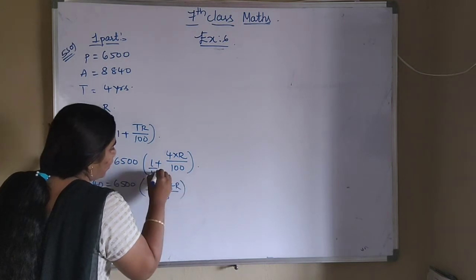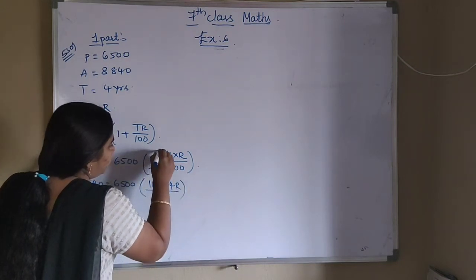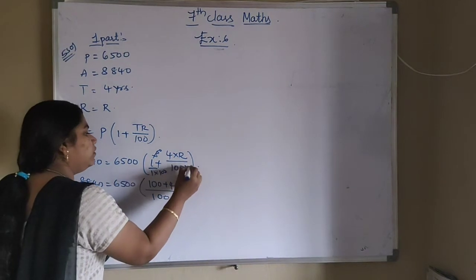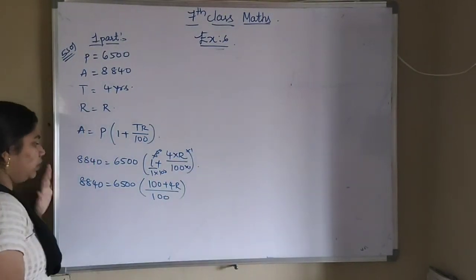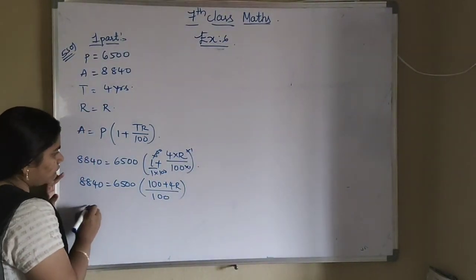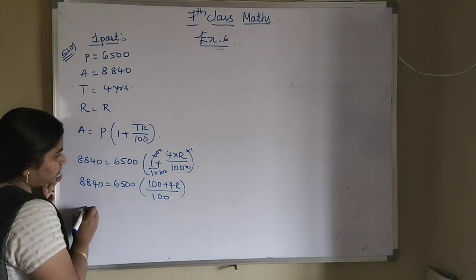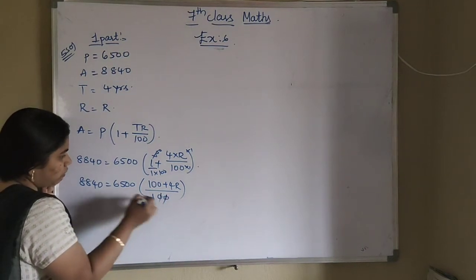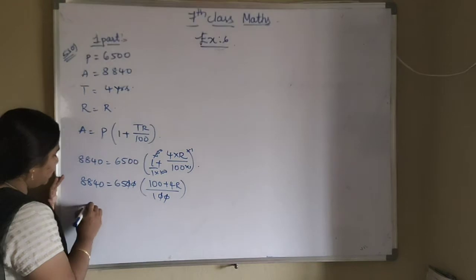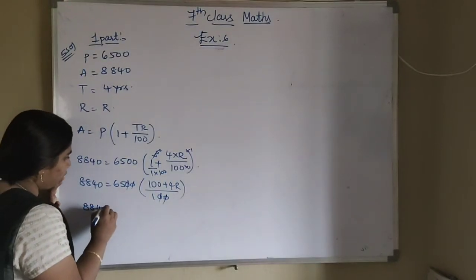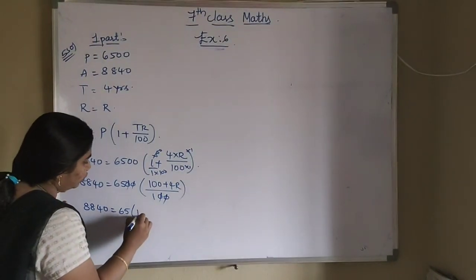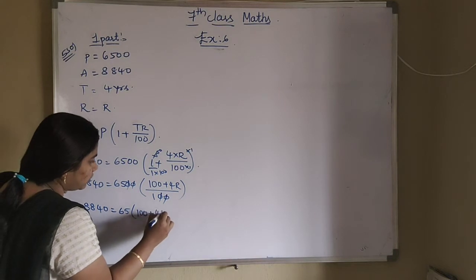I am multiplying 100 and 100. Now we can cancel the zeros. So 8,840 equals 65 into 100 plus 4R.